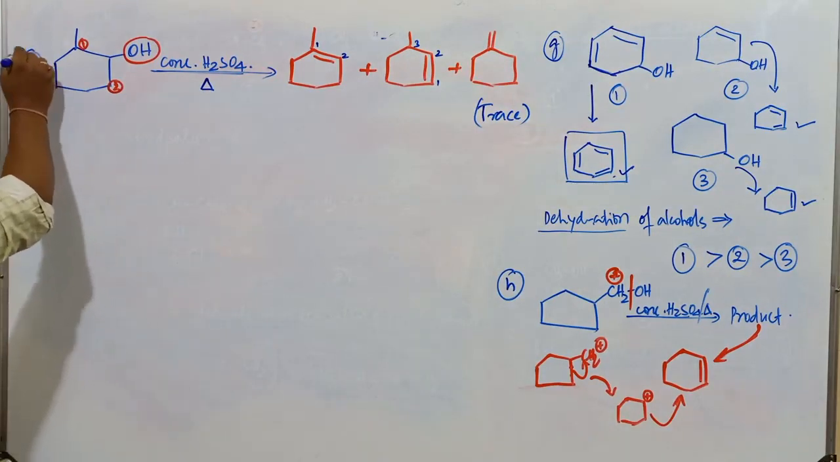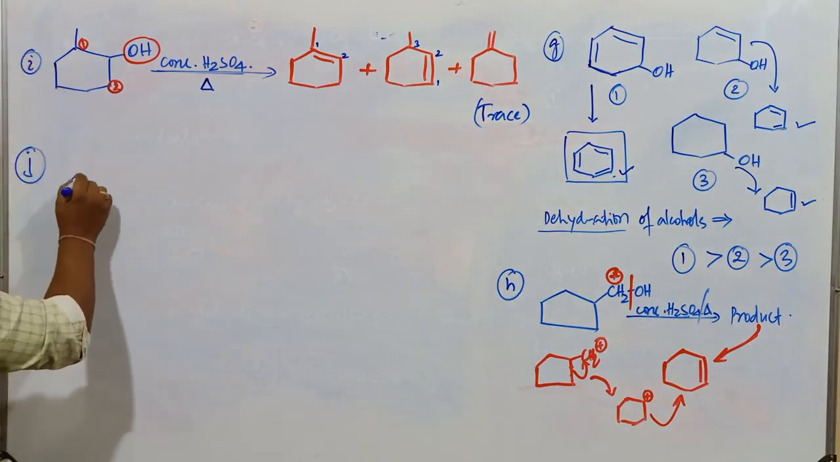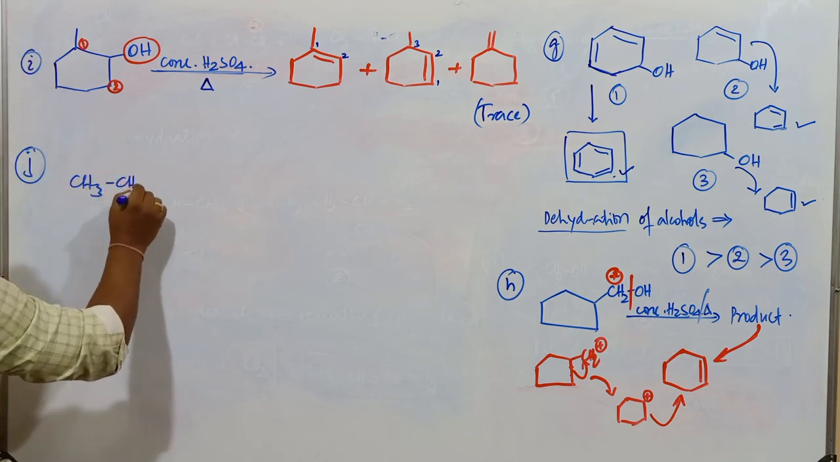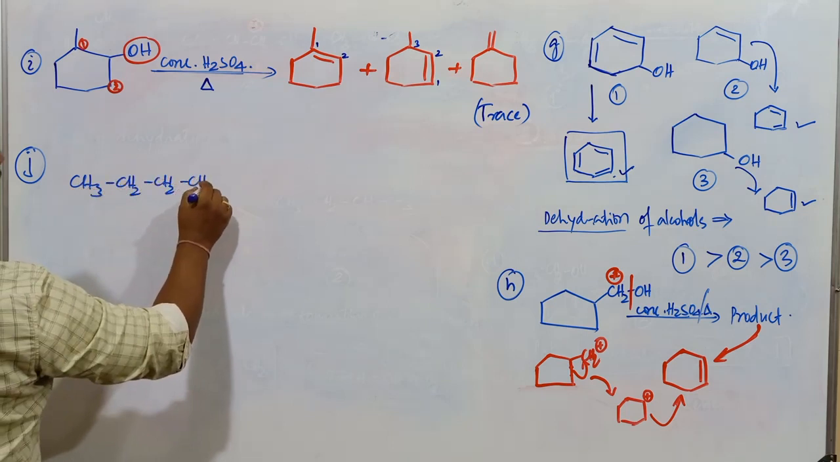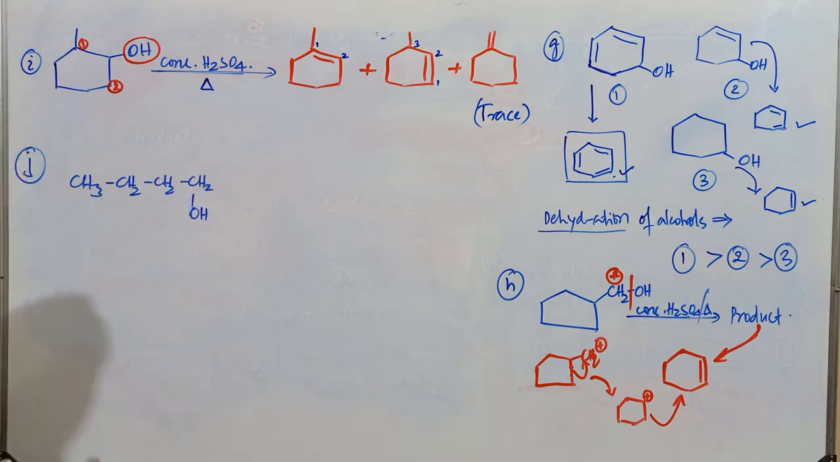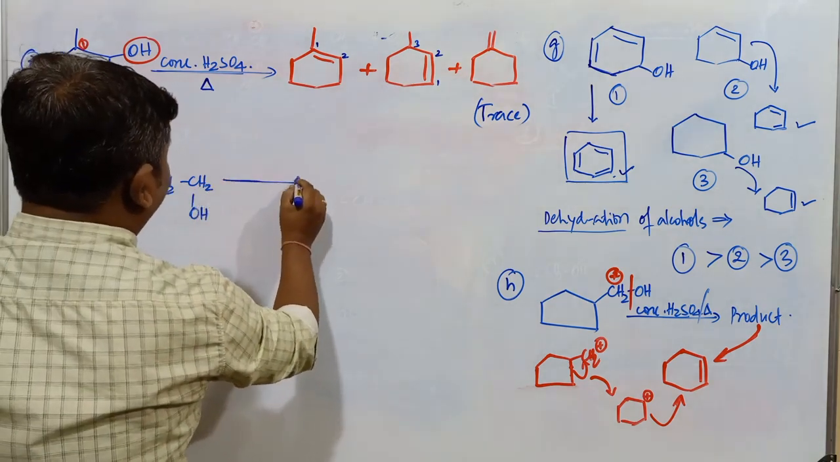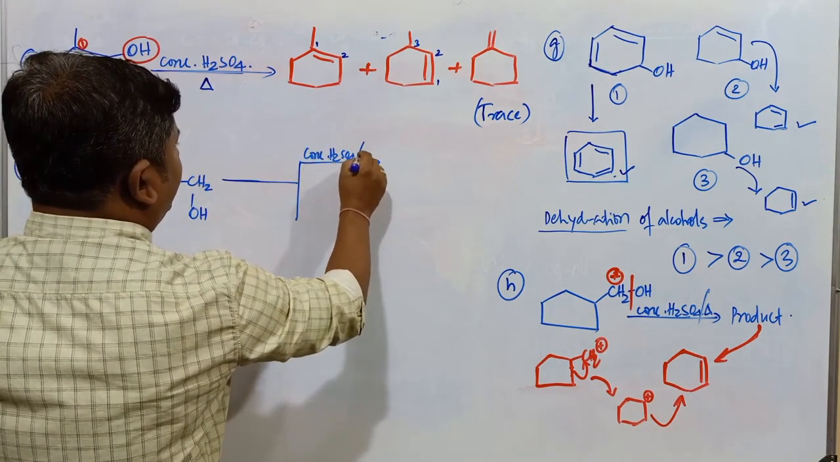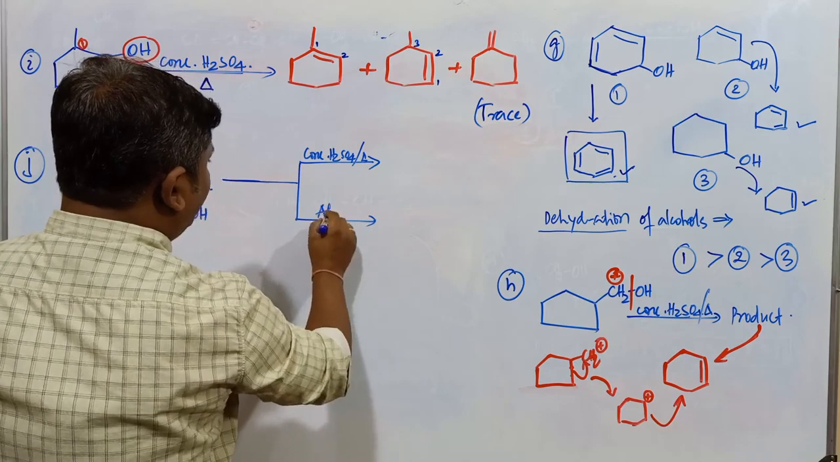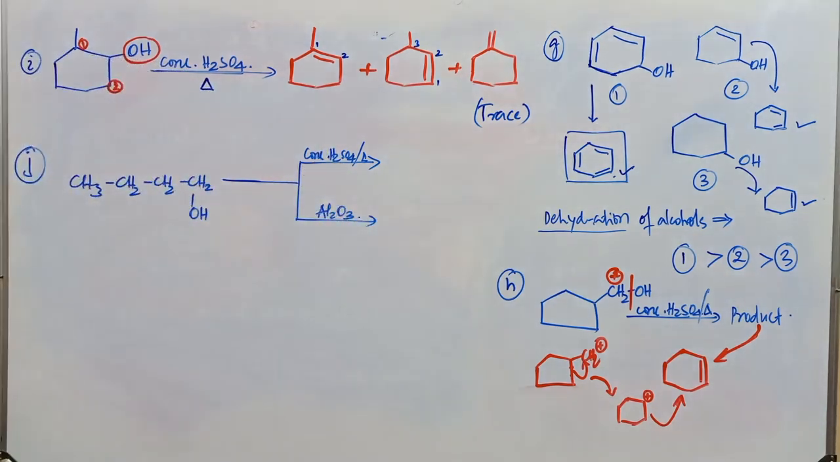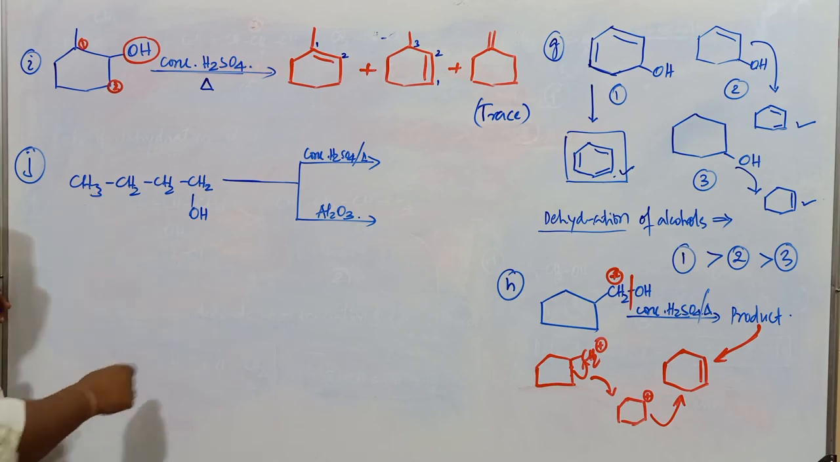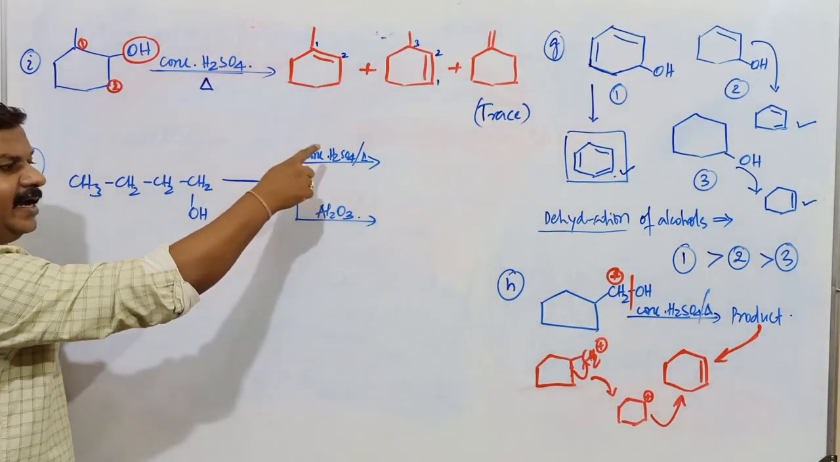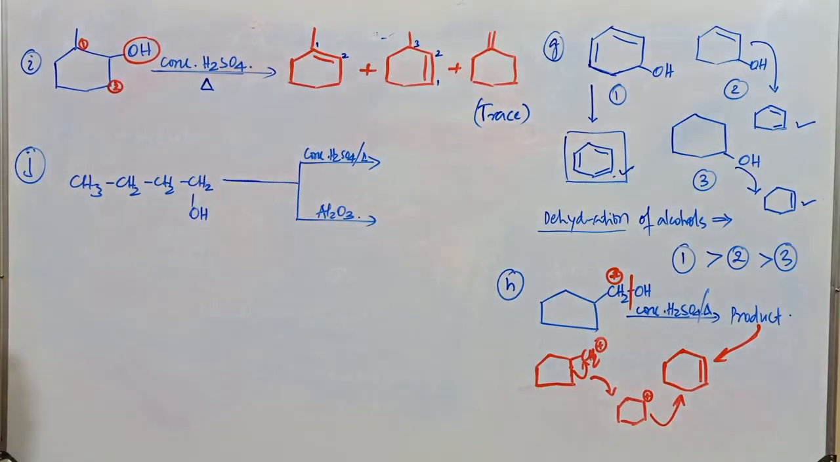So this is I. Next one, another example, if I consider CH3, this is CH2, this is CH2, it is CH2 and OH. So here, when this compound is treated with concentrated H2SO4, next one, it is treated with Al2O3. Whether product formation is going to be same or different in case of these 2 reactions. What's the role of this concentrated sulfuric acid? Dehydrating acid. What's the role of Al2O3? That is also dehydrating acid.